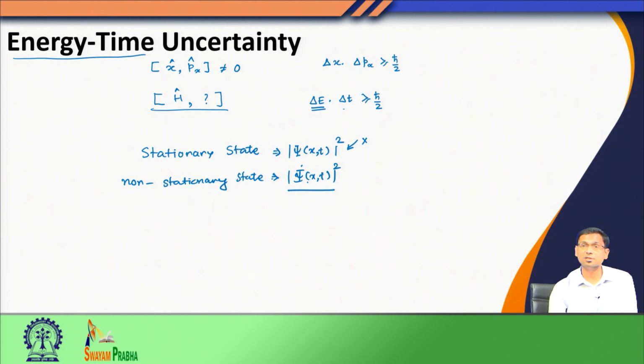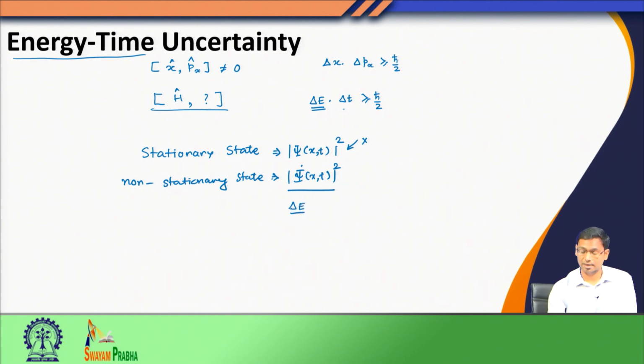When the state function is not an eigenfunction of the Hamiltonian, we express the state function as a linear combination of several eigenfunctions. Therefore, when we make a measurement of energy, we do not have a precise value of energy, rather we have a distribution of energy, and that distribution gives us an uncertainty in energy.